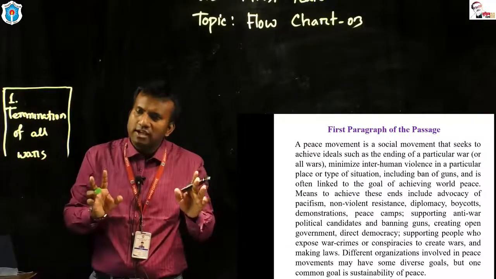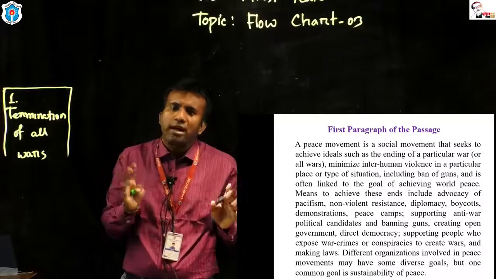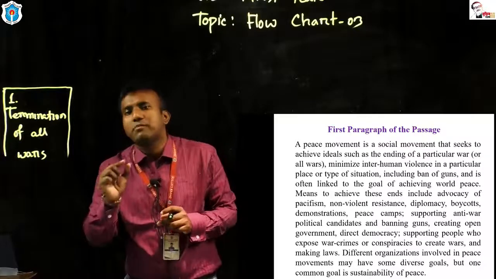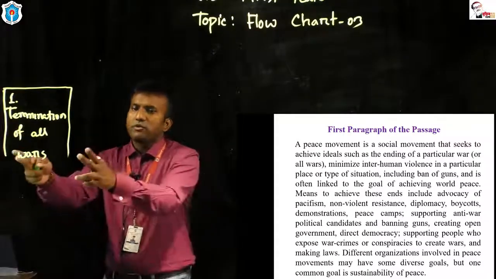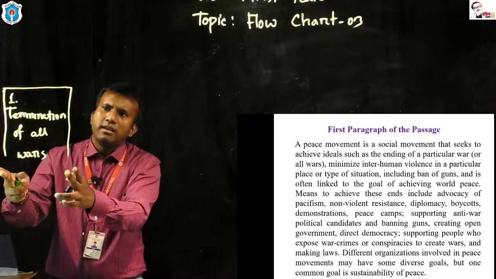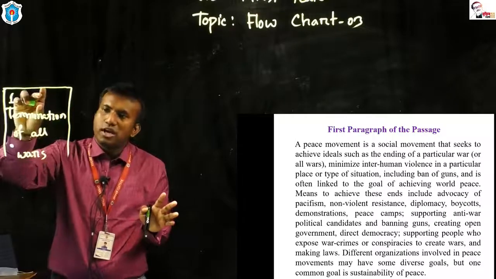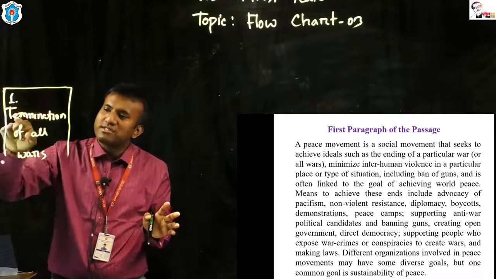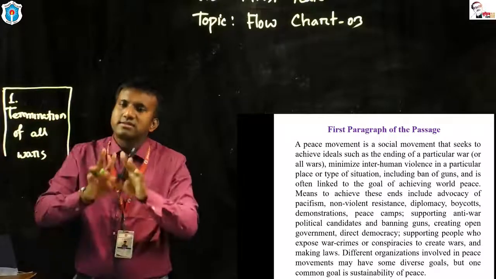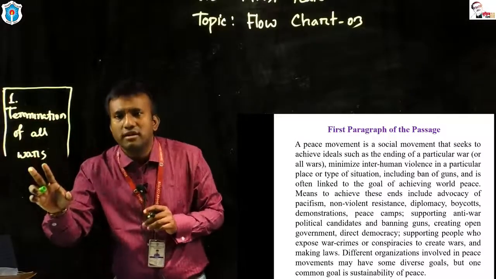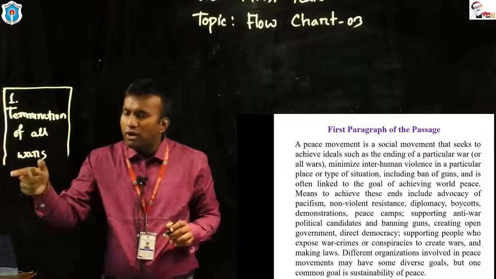I told you that if you want to get the highest mark, that is 10 out of 10, you have to maintain some rules and regulations of writing a flowchart. You have to draw the box with pencil. The box should be really charming. The answer should be with capital letter. You are not allowed to write a sentence inside the box. You have to write a phrase. This is the first box that we have got in the question.